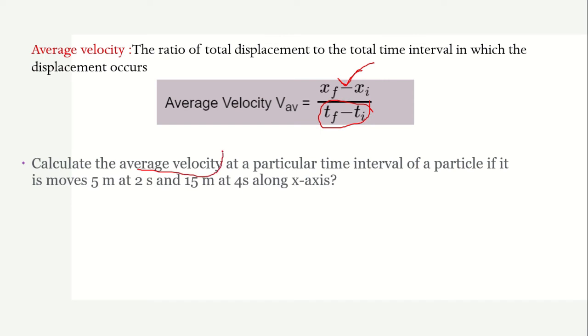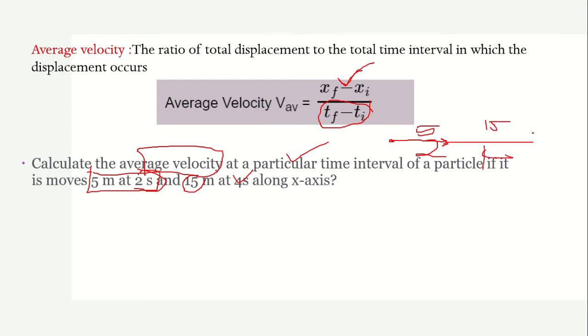Calculate the average velocity in a particular time interval of a particle if it moves 5 meters at 2 seconds and 15 meters at 4 seconds. That is, there is a particle moving 5 meters in 2 seconds and further 15 meters at 4 seconds. Now we have to find the average velocity.